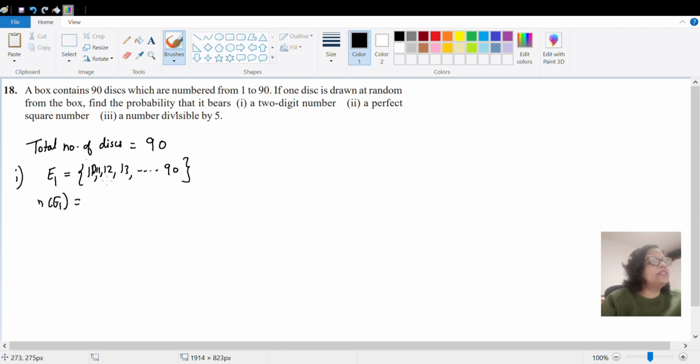So 11 to 90, if you see, there are 80 numbers, and this 10. So there are 81 two-digit numbers between 1 to 90. Okay. So the probability of this event, that is getting a two-digit number, will be n of E upon the total number of cards.